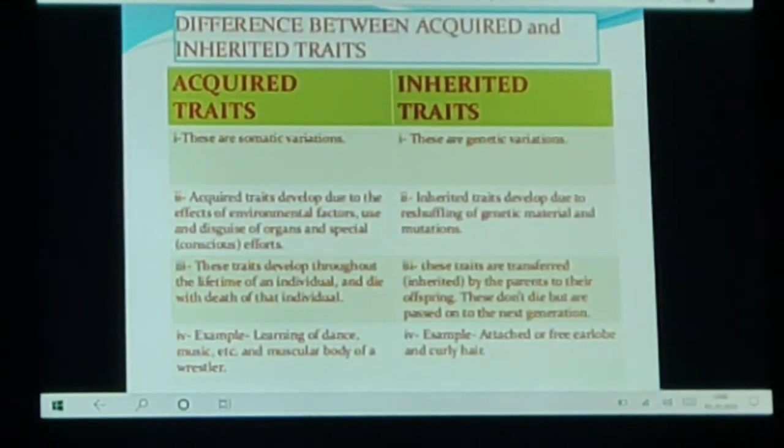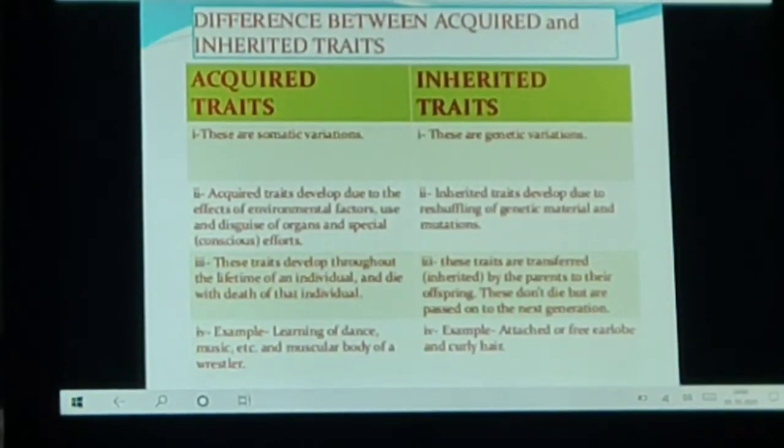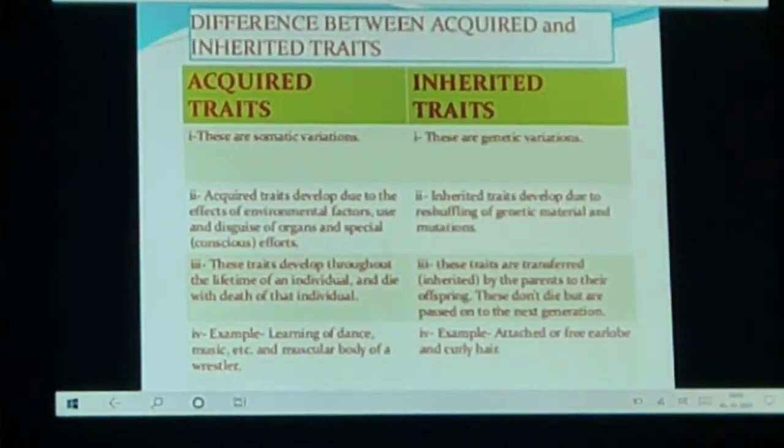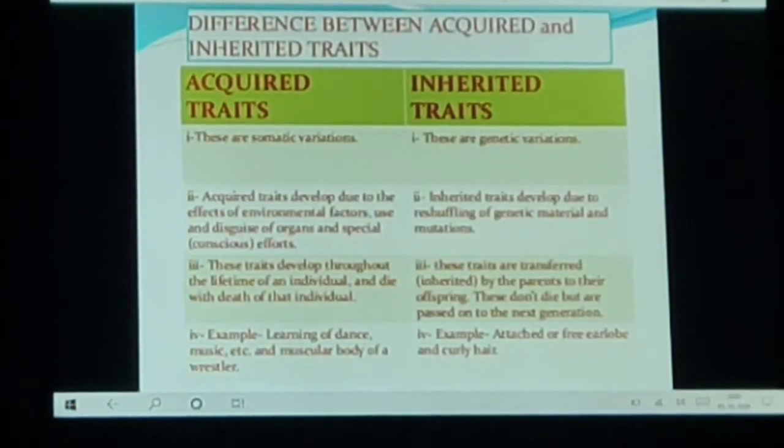Our next topic is acquired and inherited traits. Acquired traits are those traits which are not inherited over generations, as they are caused due to change in the non-reproductive tissue and are not passed on in the DNA of the germ cells. These changes occur in the somatic cells, not in the reproductive tissue.